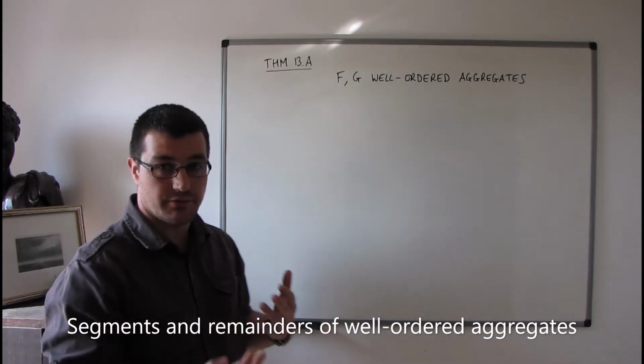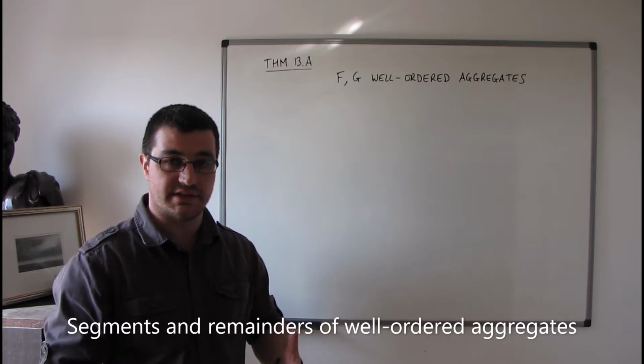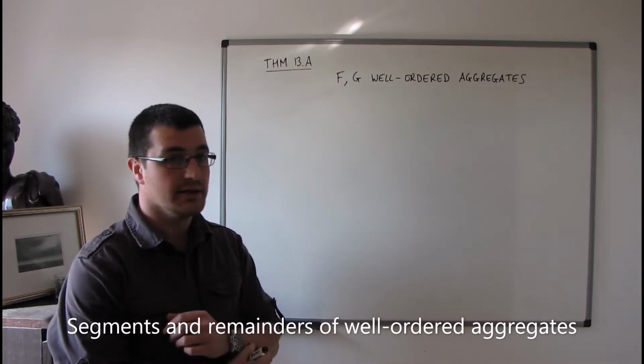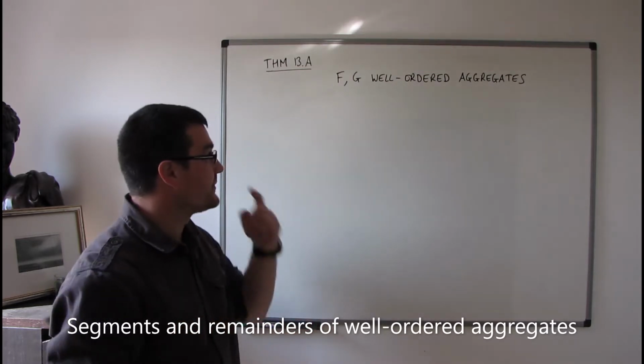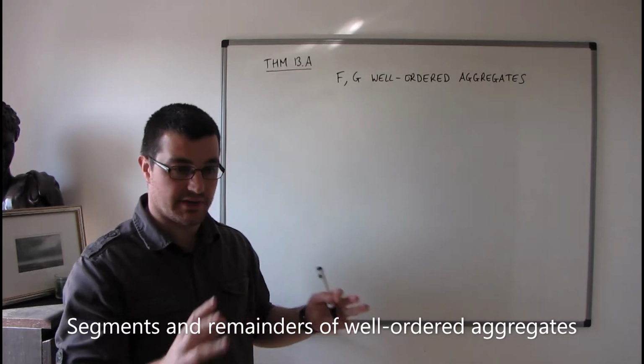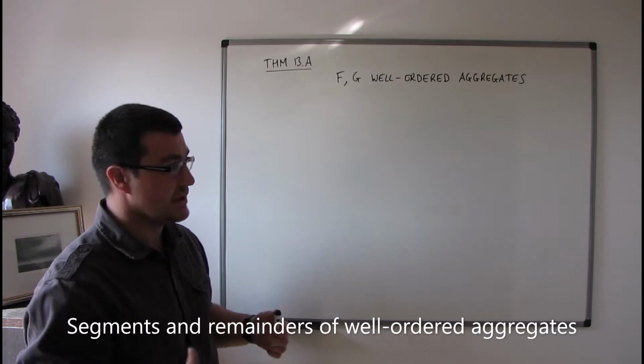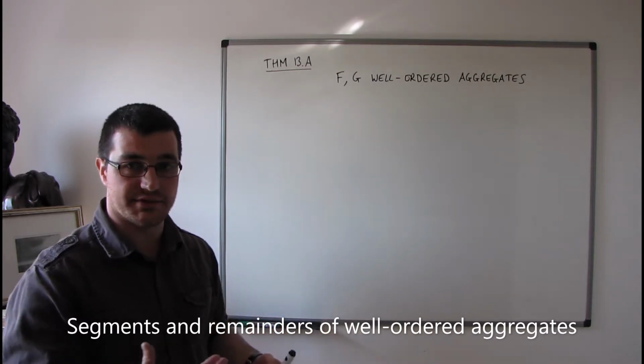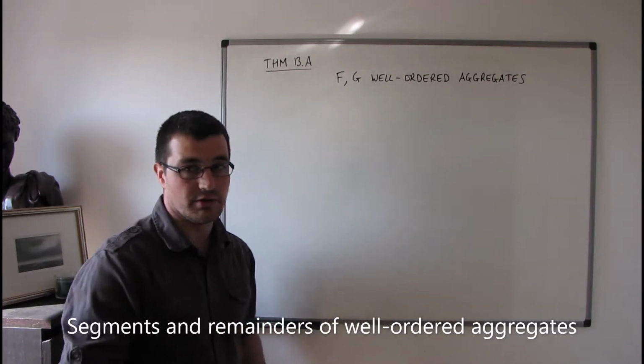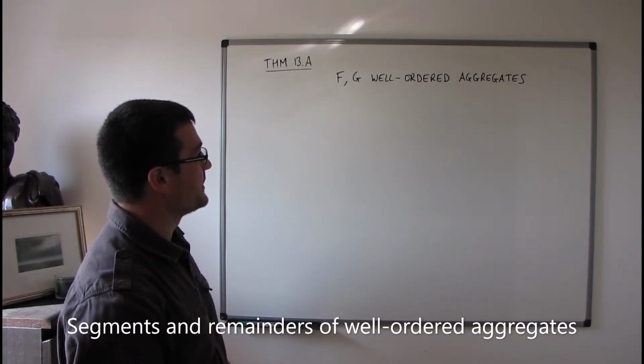So I'm going to go through the statements of this theorem in kind of an informal way. I'm not going to go through the proof of it, and I'm not going to state the theorem exactly as it's presented in Cantor's book, but I am going to go through the statements of the theorem just in an informal way.